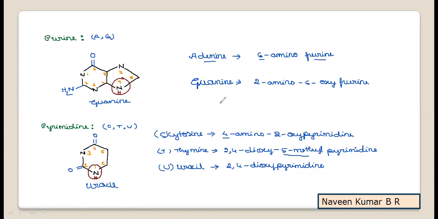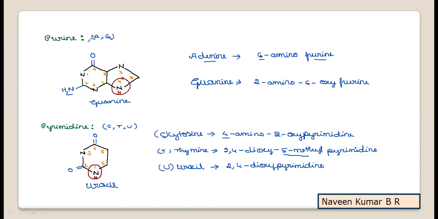Now we'll move on to the phosphate, how it forms the nucleoside and nucleotide. Now here is one simple piece of information. If you observe, we have ring numbers in the nitrogenous base as well as in the pentose sugar. To differentiate these numbers, in the nitrogenous base we write only the numbers, whereas in the pentose sugar we add a prime, that is 1 prime, 2 prime, 3 prime, 4 prime, like that. A prime is added for each number in the cyclic ring.